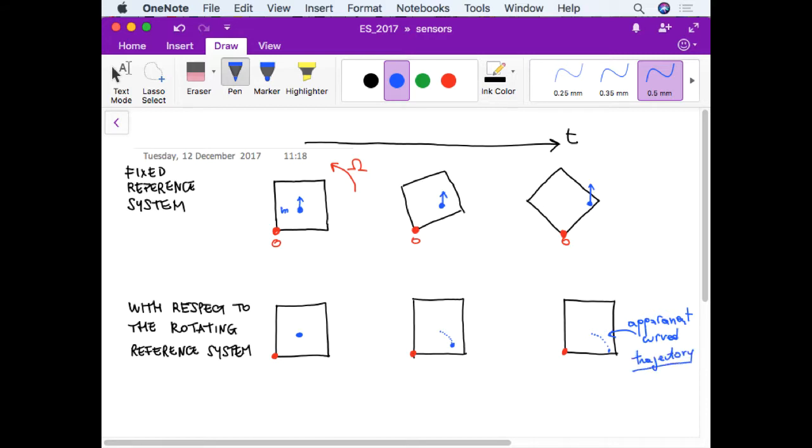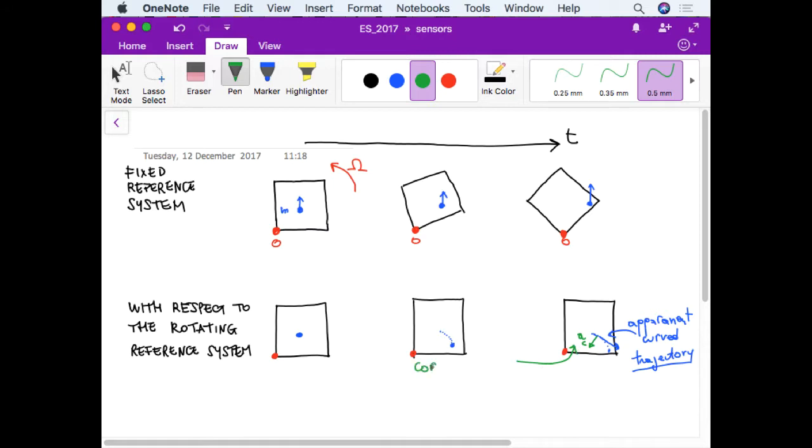In order to have an apparent curved trajectory, you need a force acting on the particle, which is of course an apparent force because it is only seen if you are on this rotating reference system. So one can say the relative velocity of the body is instant by instant along this trajectory, and in order to have a curved trajectory you need a force acting perpendicular to the velocity, and this is the Coriolis force and the Coriolis acceleration.